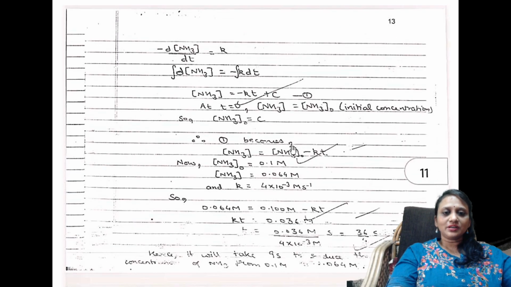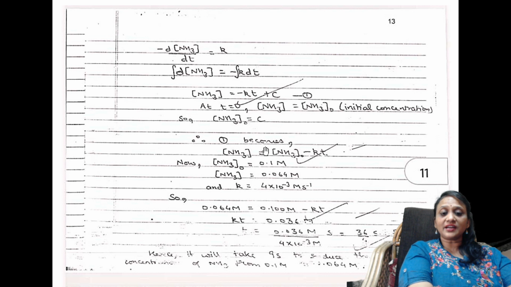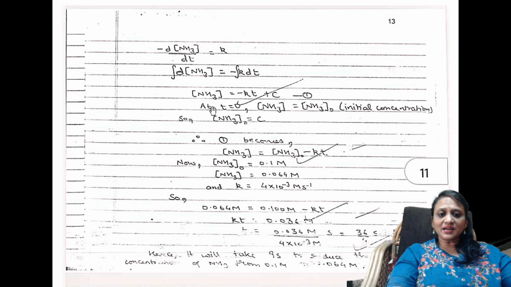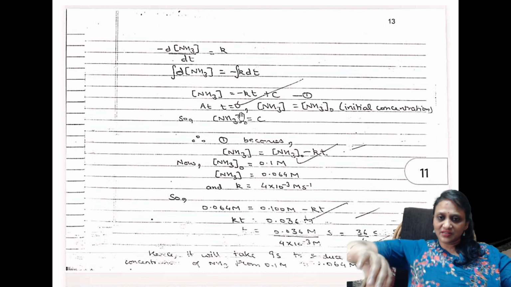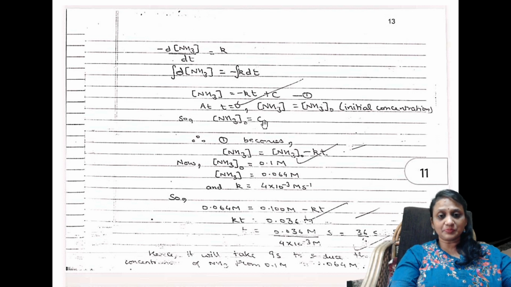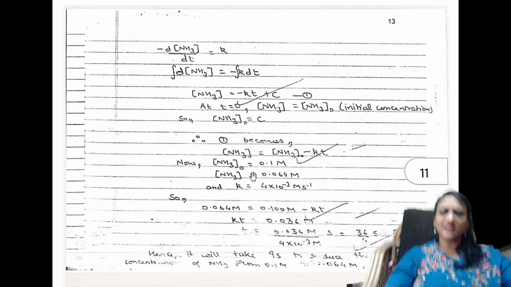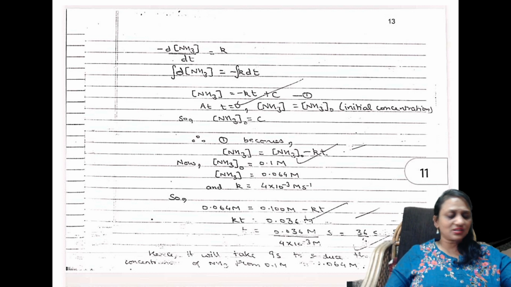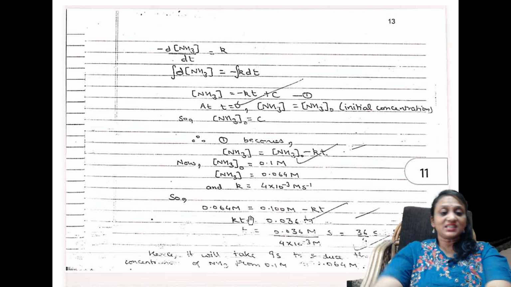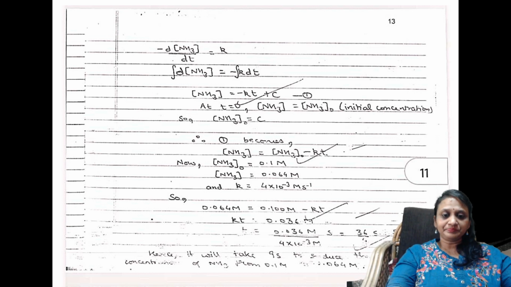Here, they've asked me to calculate, I've applied the rate equation, and finally I have solved it. So step by step you'll be given marks, students. First writing the formula, writing the rate equation, substituting in the rate law, then gradually solving step by step. So everything carries marks, students. Once again, this is the 2019 paper. You can go to the paper.